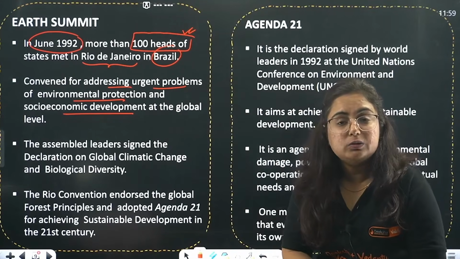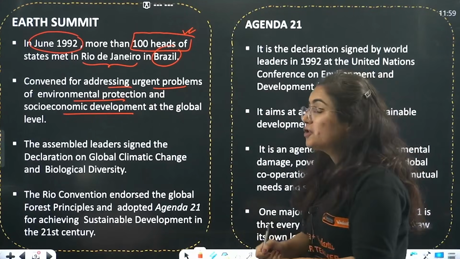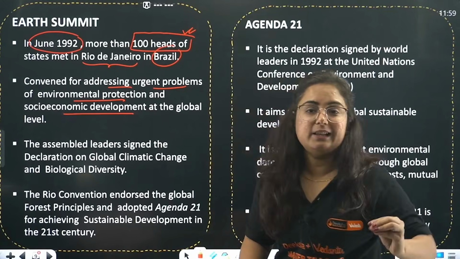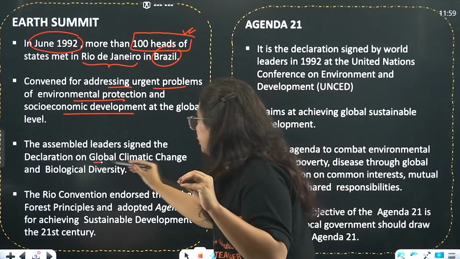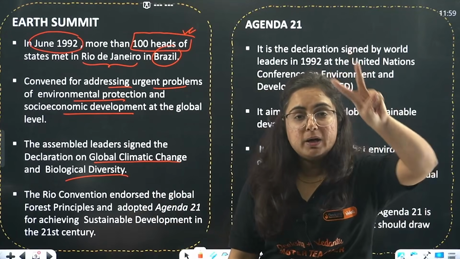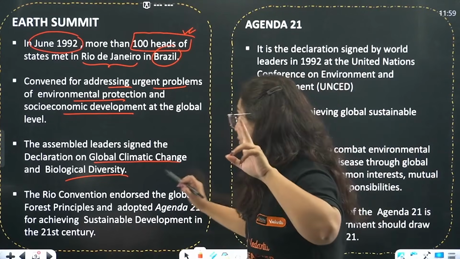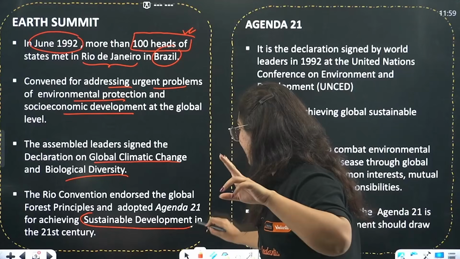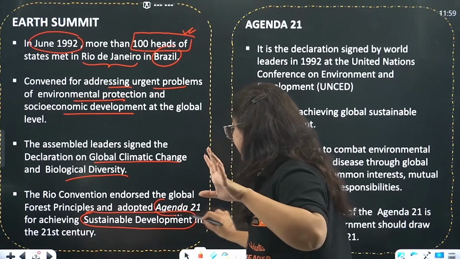How are we going to do that, bhai? How is it possible? So these leaders signed a declaration. That declaration was on global climate change and biological development. It is based upon two important principles: one is sustainable development as well as Agenda 21.